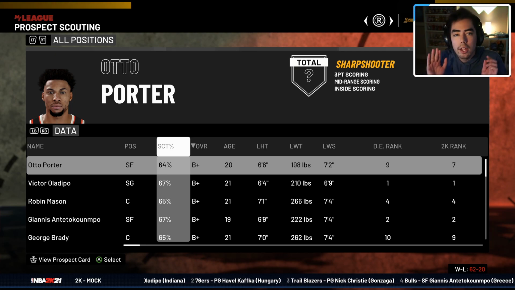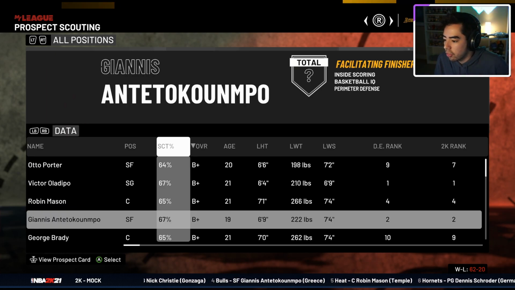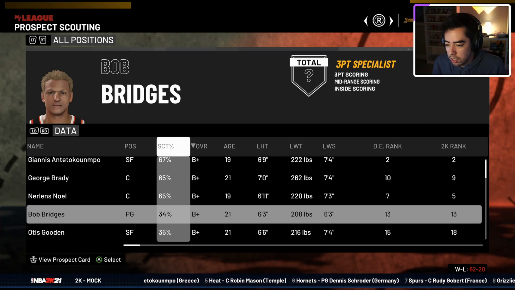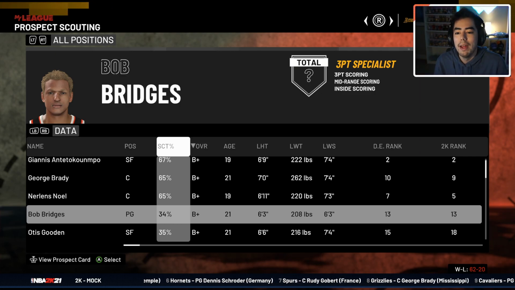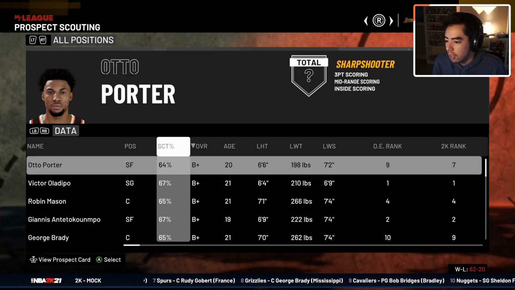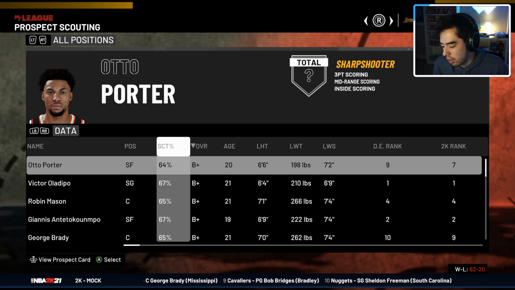I don't know why. Okay, let me just get on a little rant because I hope next gen fixes this. Why do we have auto-generated players as the 3rd and 5th best players in this draft class? Why? Why is that a thing? Why do they do that to me? It just makes everything so much more complicated because I want the real players to shine because they're real players. Anyways, moving on. Let's see what happens in the lottery.